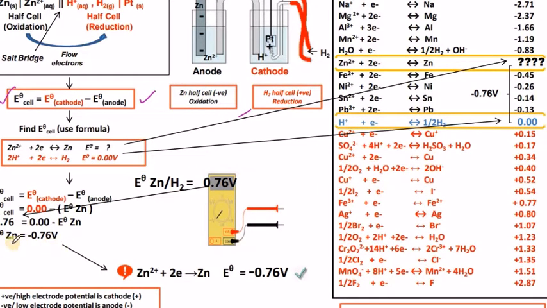So the total E naught cell value of zinc is noticed as minus 0.76, which is the reduction potential value, while the value obtained in the voltmeter is 0.76 between zinc and hydrogen, which indicates that zinc is undergoing oxidation. That means the oxidation potential value is 0.76 and the reduction potential value is minus 0.76. So the electrode with the higher, positive potential is the cathode.